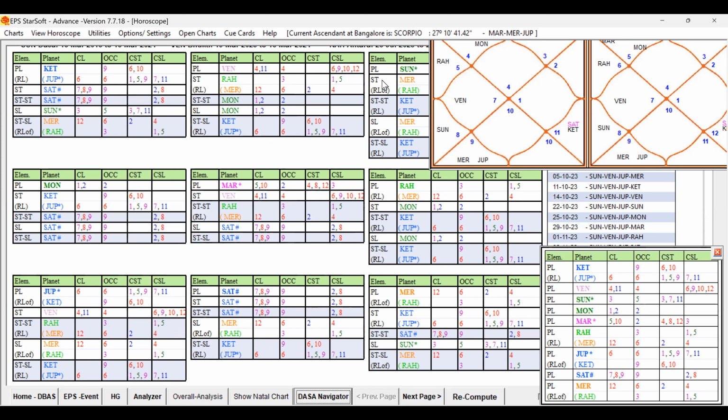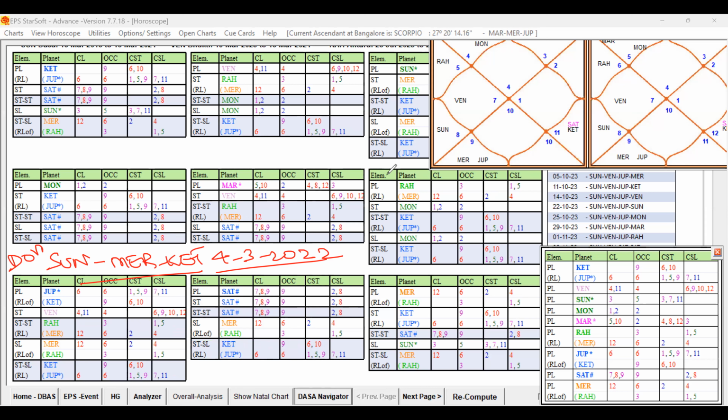Now for that native, we have to check in which period the native got married. The date of marriage of that person is 4/3/2022, in Sun Mahadasa, Mercury Bhukti and Ketu Antara. That native got married. Now we have to check this date of marriage.